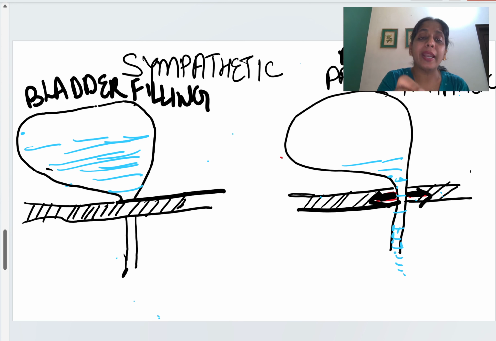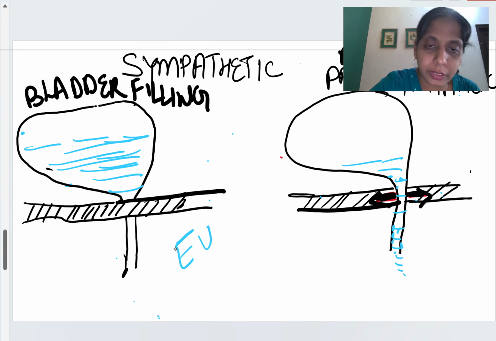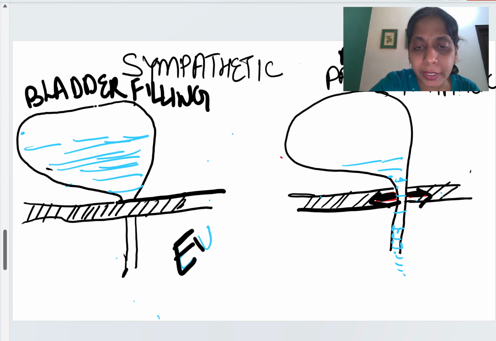Now at this stage, this is the external urethral sphincter. The external urethral sphincter is contracted.